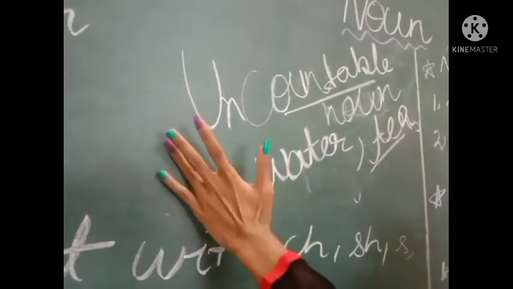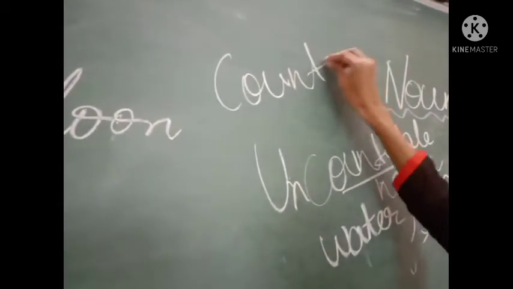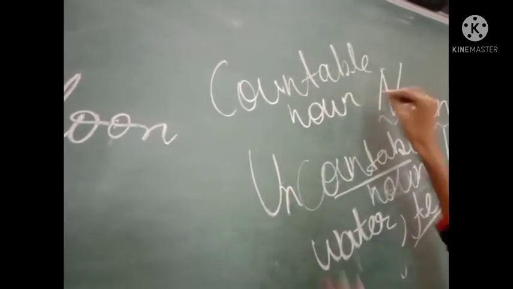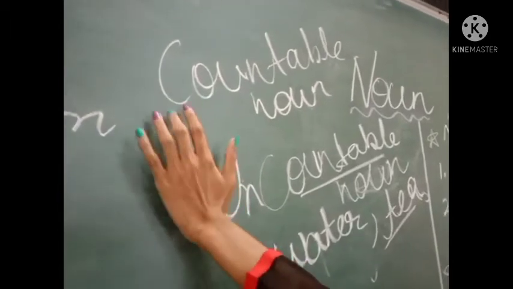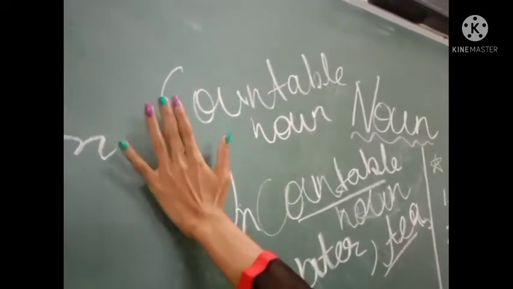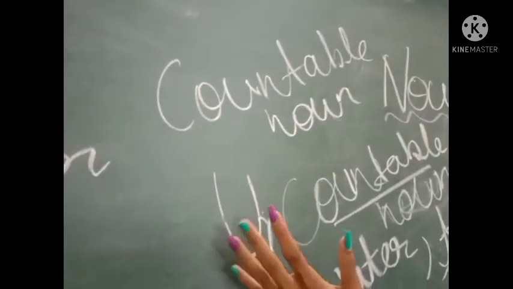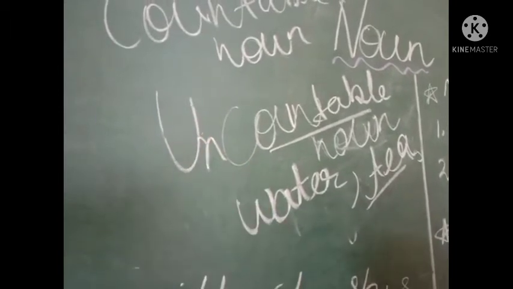So we have learned countable noun and uncountable noun. I am repeating it again. Countable means that we can count, जिनको हम गिन सकते हैं. And uncountable noun means which we can't count. I showed you the example of tea. You can't count tea.